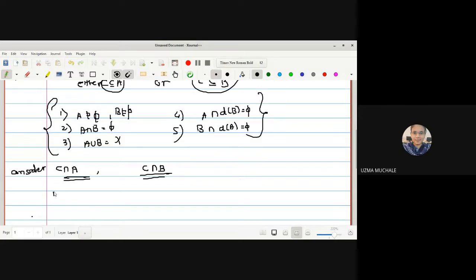Let us check the first condition, that is, C intersection A intersection with C intersection B. What is the result of this? As intersection is there, and here is also intersection, which property are we going to use here?